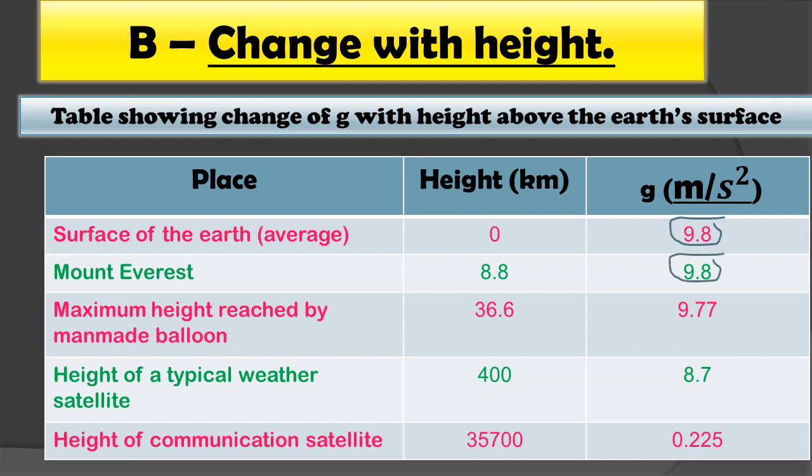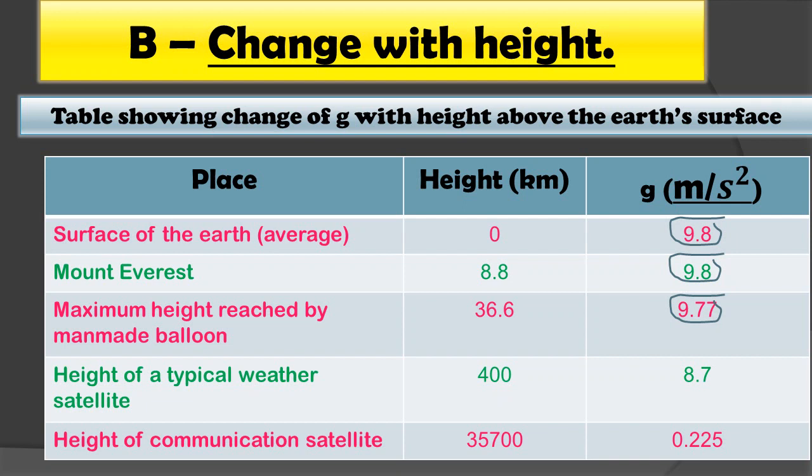Next, we take the example of Mount Everest. Mount Everest is 8.8 kilometer above the surface of the earth. So the value of g is not changed, it is constant, it is 9.8, because only a small amount of distance is there. Now next is the maximum height reached by a man-made balloon. This height is 36.6 kilometer. So the value of g is changed but it is negligible, that is 9.77.